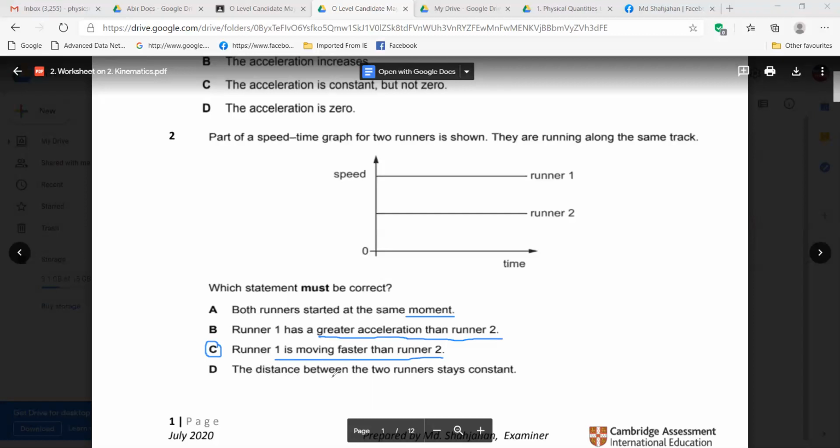Then, the distance between the two runners stays constant. It is wrong, right? Because his speed is more, so he will always go faster. His distance will increase and increase in between the two. Okay, now C is the more appropriate answer. Got it? Yes, sir. Now we can go to another question.